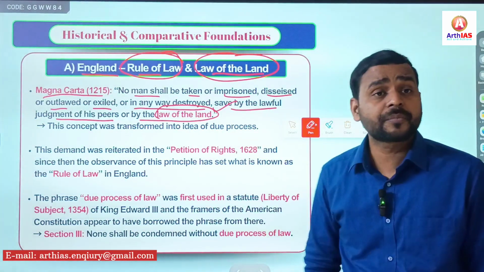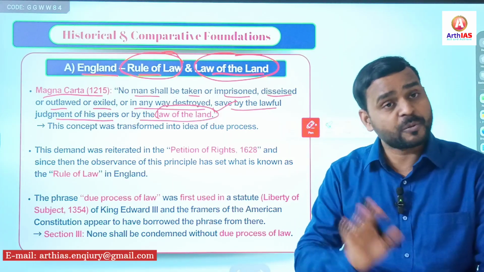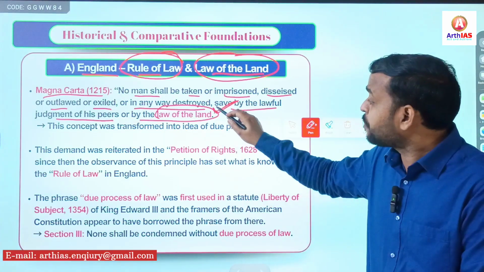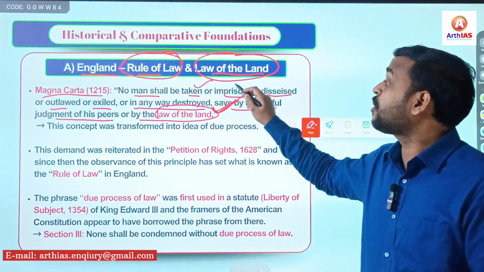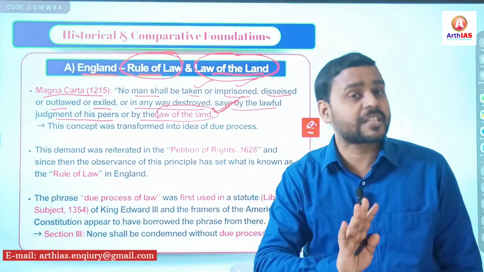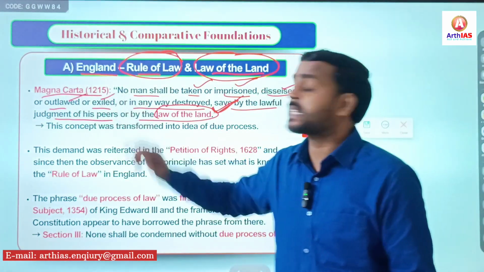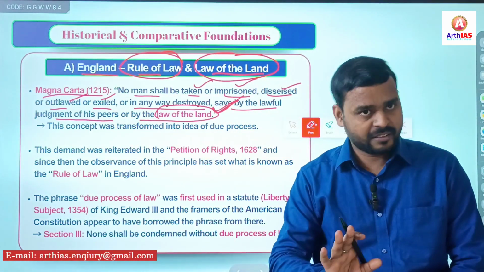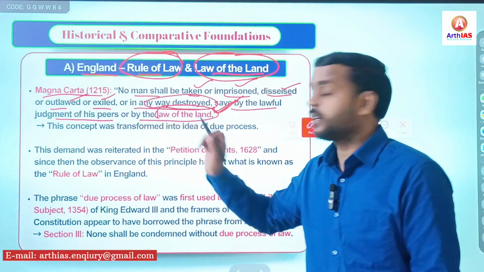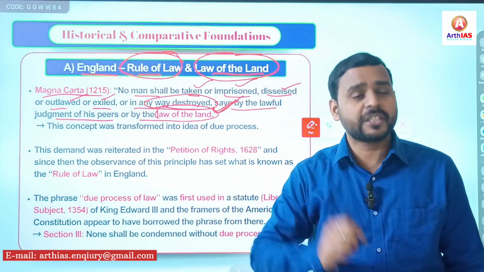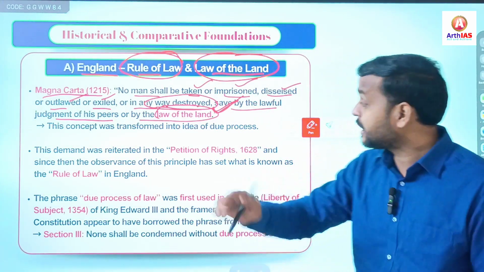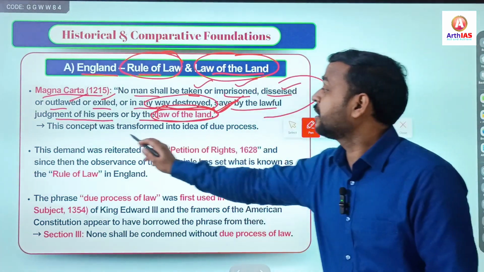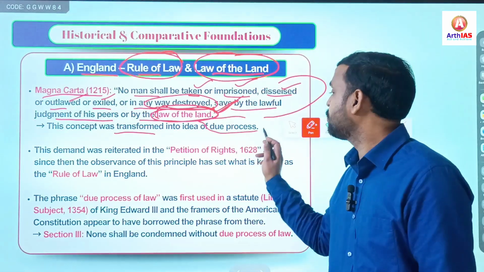So here, law of land means what? Law passed by Parliament. You have to understand that in England, law of land means law passed by Parliament. So without passing a law, no man can be taken or imprisoned, arrested, disseised, outlawed or exiled, meaning thrown out of the territory, or in any way destroyed. Destroyed means you are taking his life or liberty. This is not allowed until and unless there is a law of land. And this concept later transformed into the idea of due process of law.